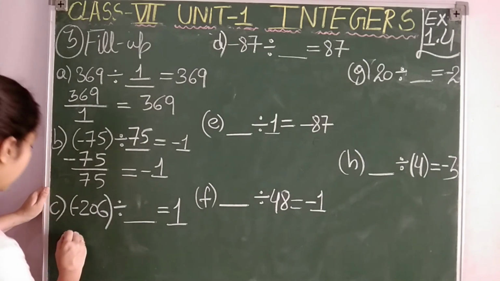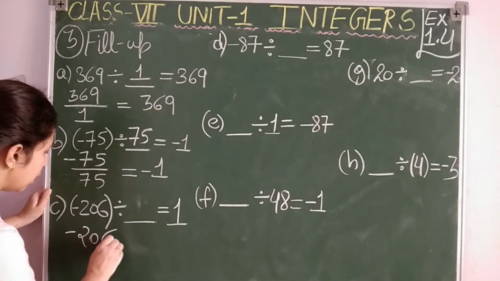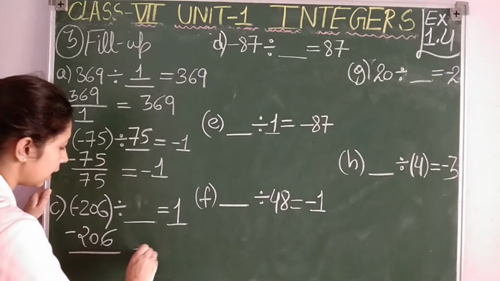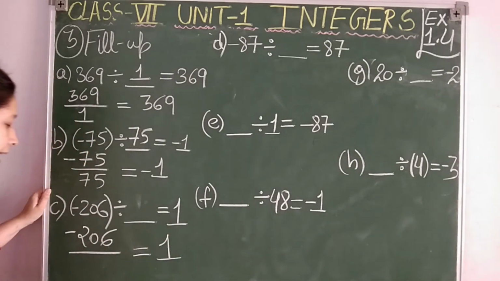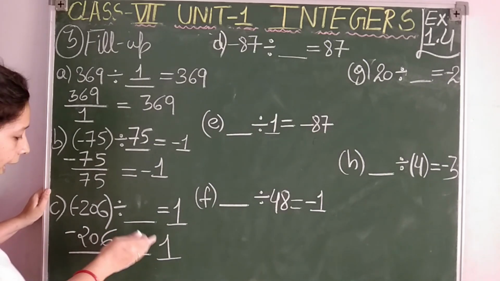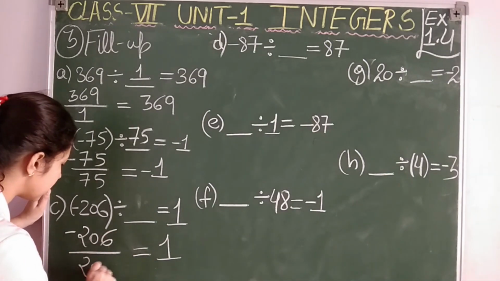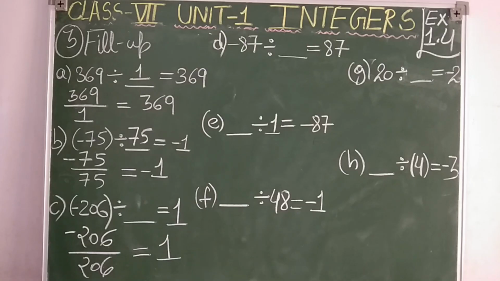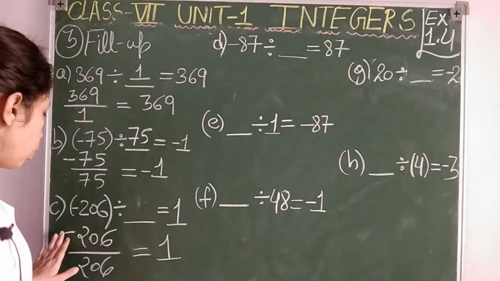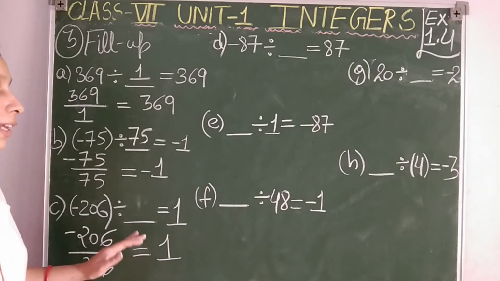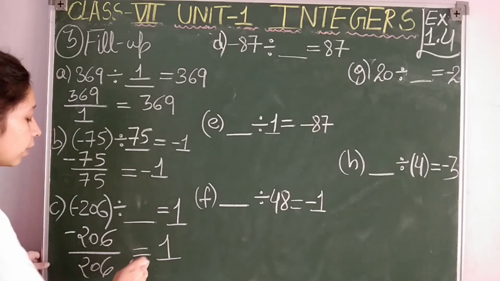Point C, students. Again, -206 will be divided by an integer which will give the result 1. We want 1, so we divide 206 by the same integer. But -206 divided by 206 gives -1, and we want plus 1.